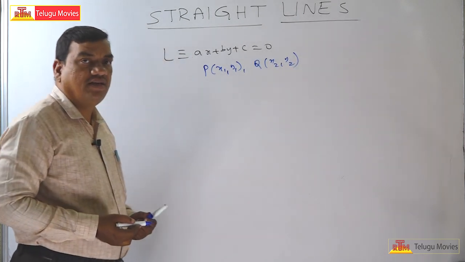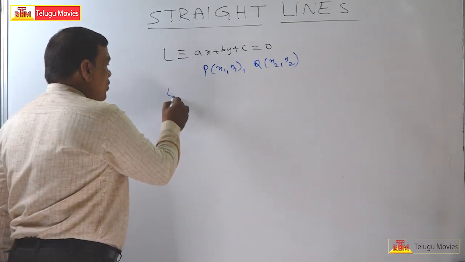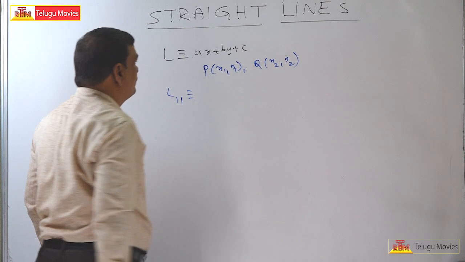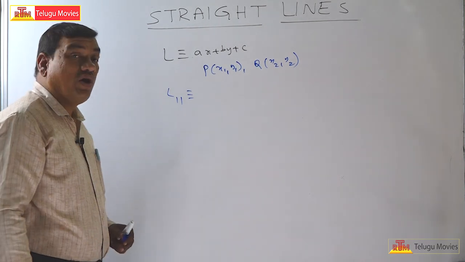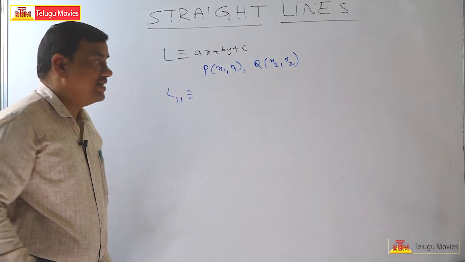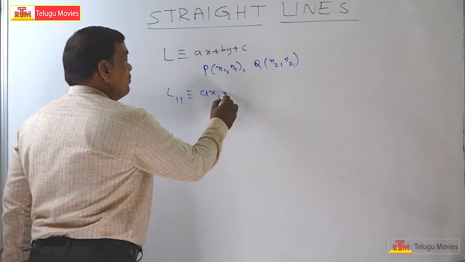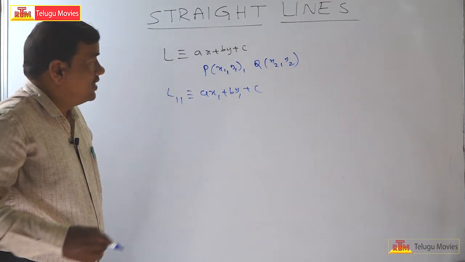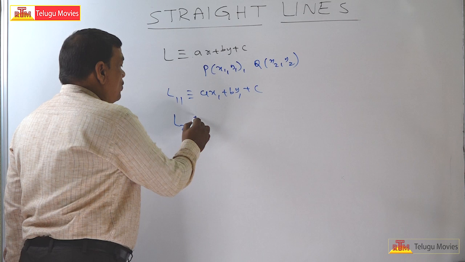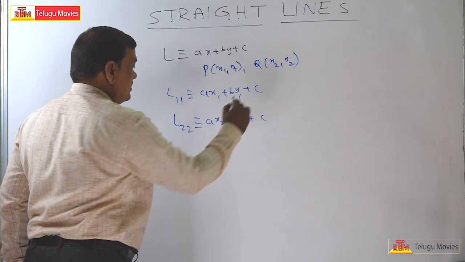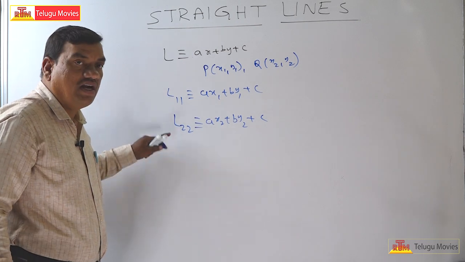The notation L11 means substitute x1, y1 in this place, that is, L11 equals ax1 plus by1 plus c. The notation L22 means ax2 plus by2 plus c.